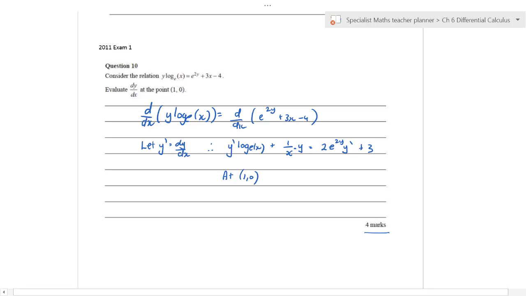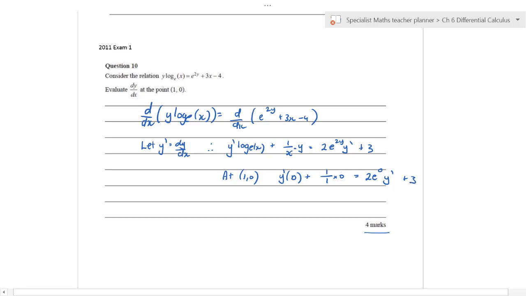Because when I sub in 1, 0, what that leaves me with is y dash times log e to the 1, which is 0, plus 1 on 1 times y, which is 0, is equal to 2e to the 2y, which is 0, so 2e to the 0, y dash, plus 3.